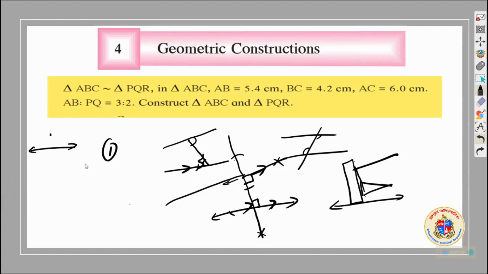Another thing is you should know how to draw a perpendicular. This you should know. What kind of perpendicular? Bisector. How to divide a side. This will be required. You should also know how we can construct a triangle if all three sides are given. SSS construction you should remember. And you should also know,